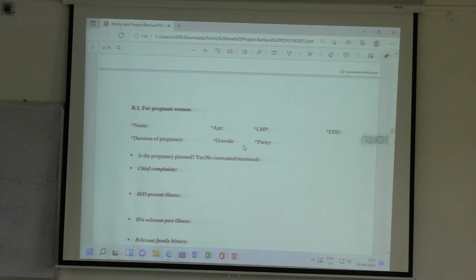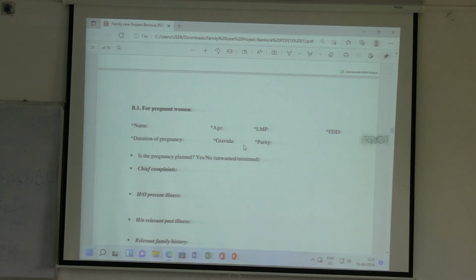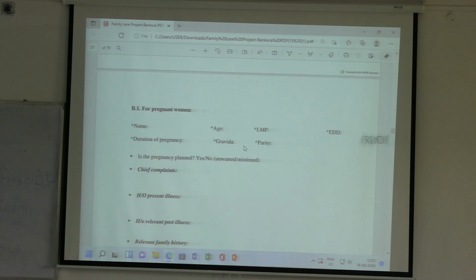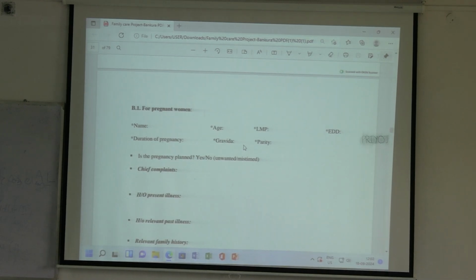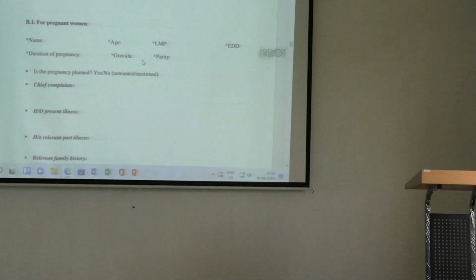Gravida and parity means, what is gravida and what is parity? There is a confusion at this stage, but you have to be very clear. If the person is having pregnancy for the first time, what is gravida and what is parity? Gravida 1, parity 0. Parity means the number of previous pregnancies. How many times she has been pregnant before, that is parity. Number of previous pregnancies is parity.